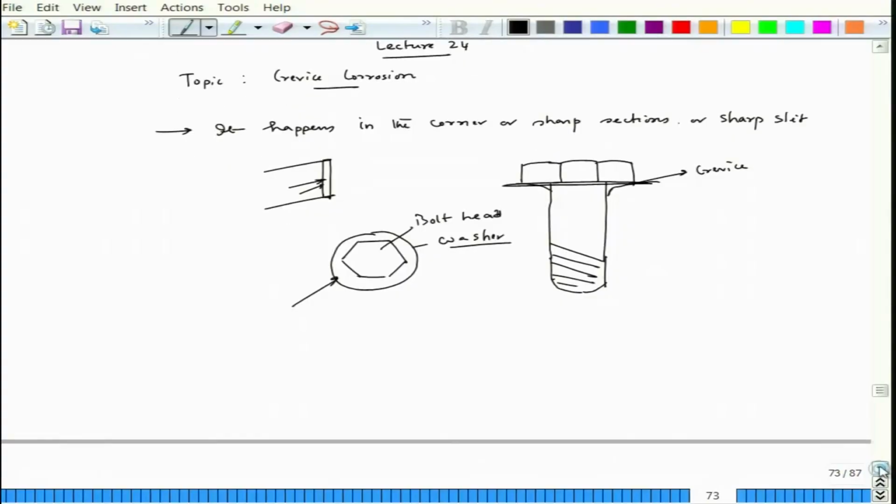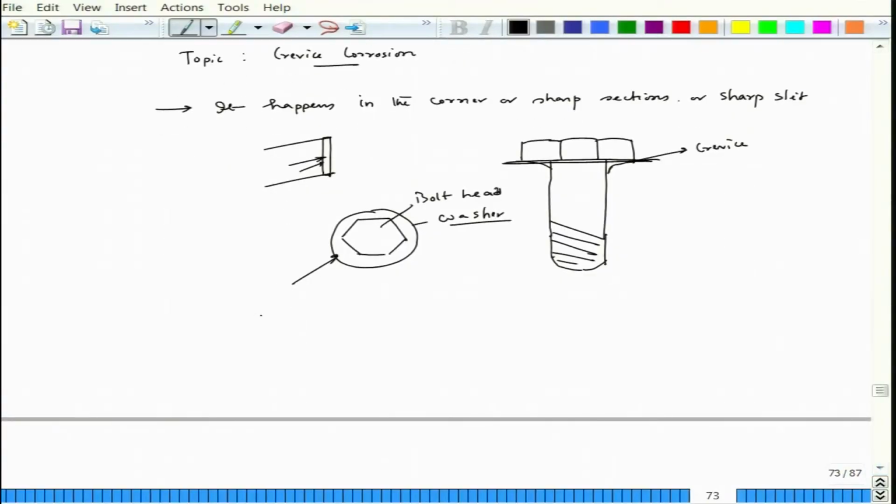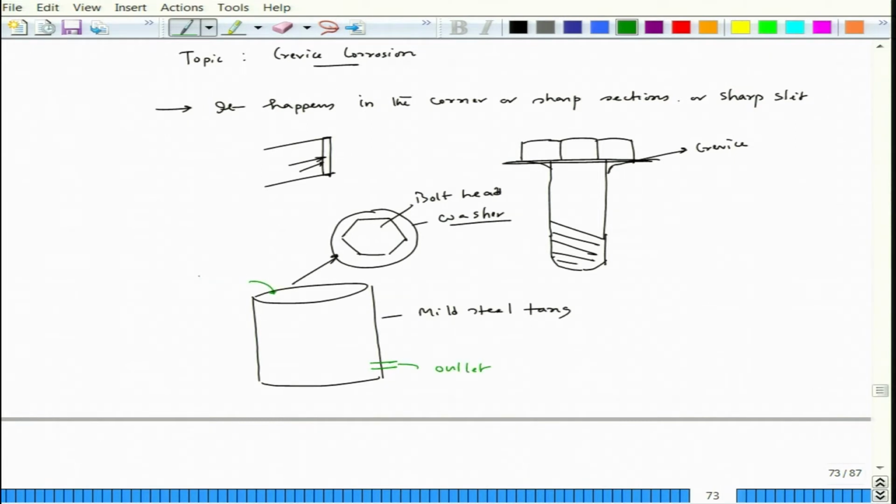Now, another example: if you see a cleaning of a tank, okay, so let us say this is a mild steel tank, and let us say from the side you have an outlet, and from the top you are having a water inlet.